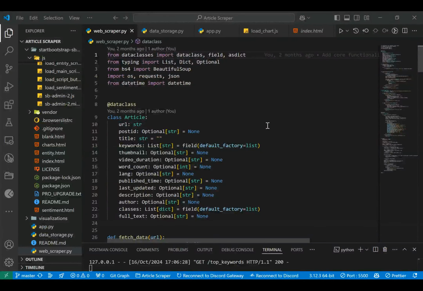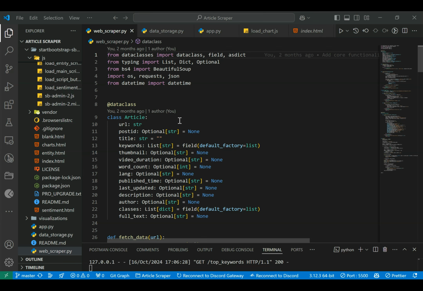Hello, in this video I'm going to talk about the article scraper project that I've worked on. In this project I scraped some articles from the internet and saved these articles as JSON files before loading them into MongoDB and getting useful insights from them using Flask, and then I made some visualizations to be easier for people to see the insights. And after that, I gathered all these visualizations in a beautiful dashboard.